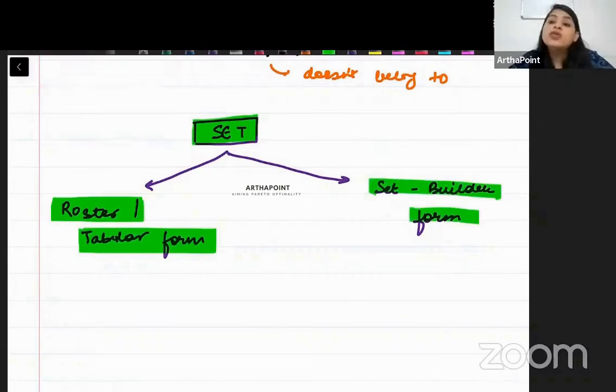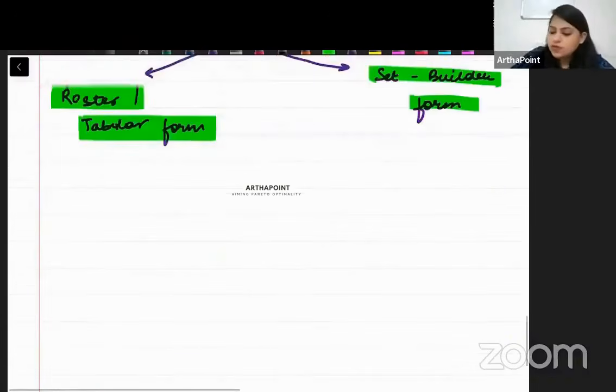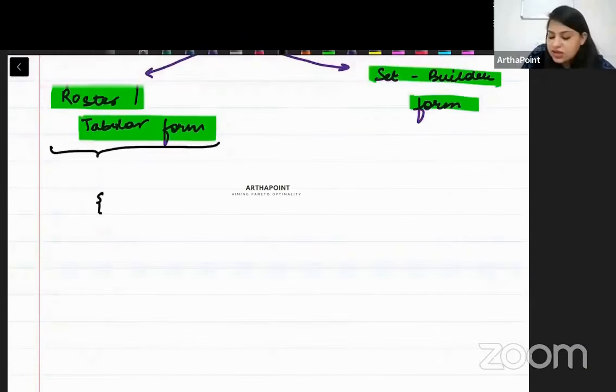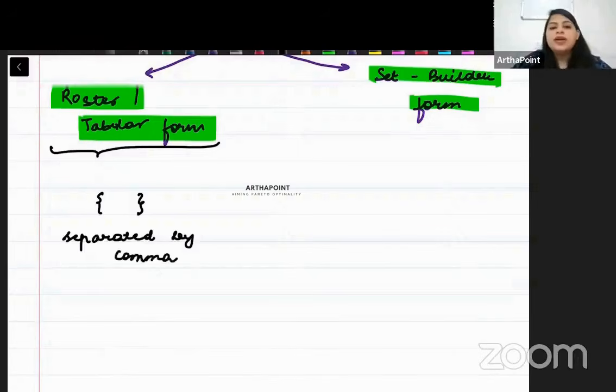पहले हम समझते हैं what is a roster form. So whenever we write it in the roster form, in this format, beta, everything is written in curly brackets, right? जो भी elements होते हैं, they are represented in the curly brackets and they are separated by comma, right?